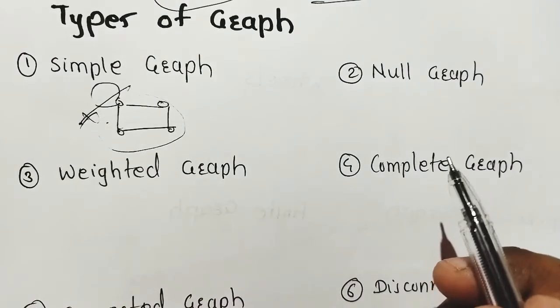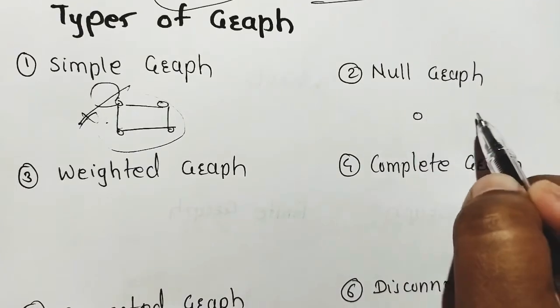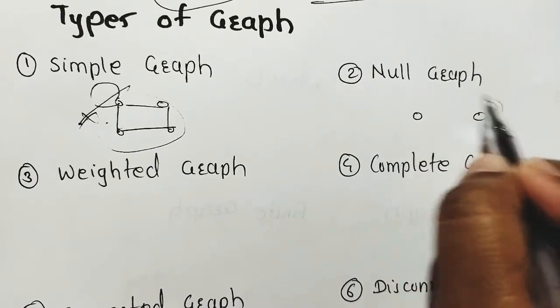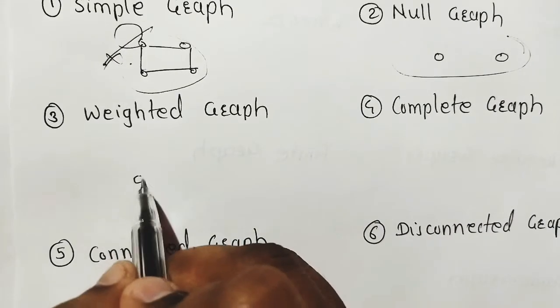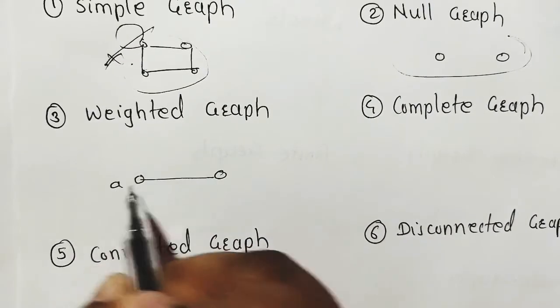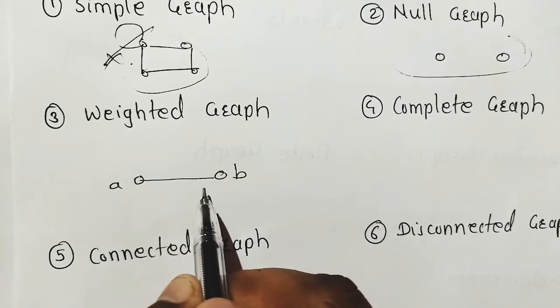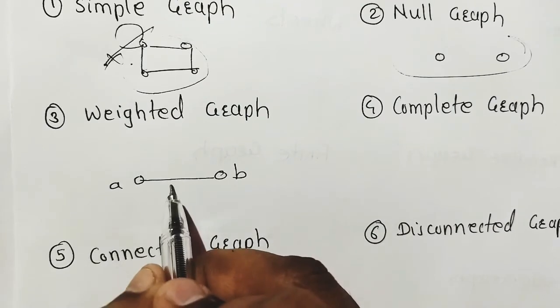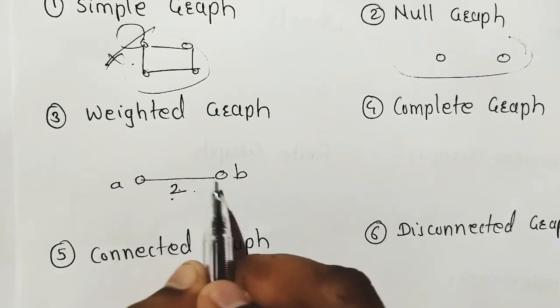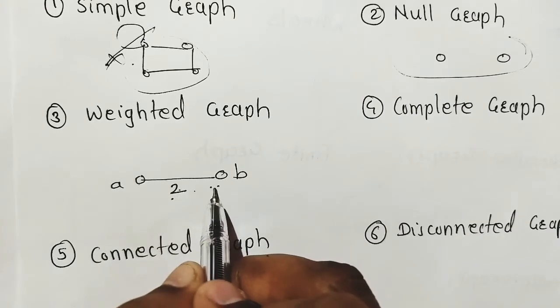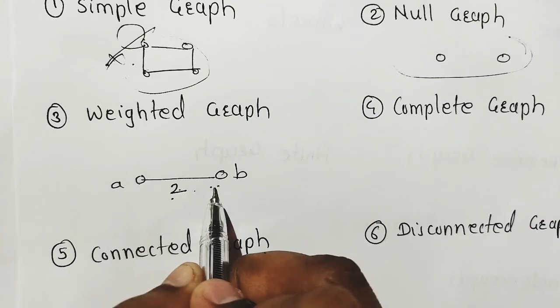What is null graph here? Null graph means no edge. This is called null graph. Next part is weighted graph. What is weighted graph? If there are 2 vertices A and B, there is an edge between these 2 vertices. So if there is a value 2 for that edge, this is nothing but the weight of that edge in that graph. This is called a weighted graph.